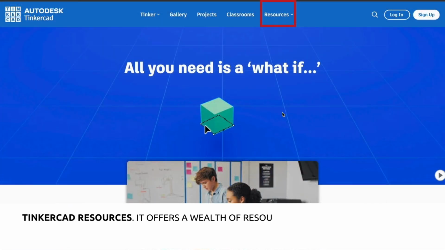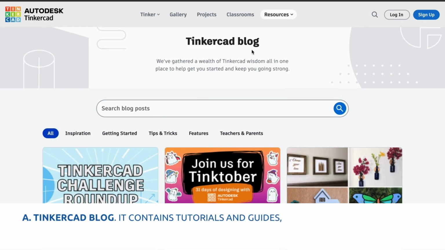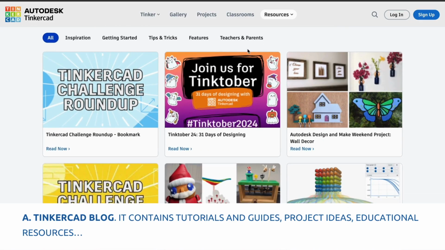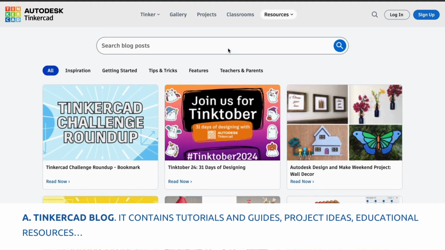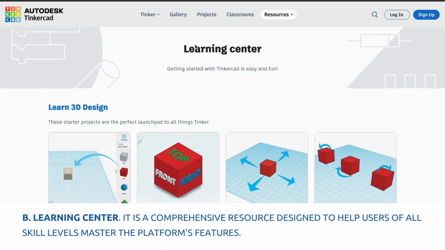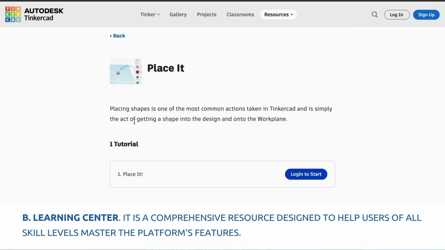You'll also find a resources section, full of materials to learn how to use all of TinkerCAD's tools. Here you can access the TinkerCAD blog, which offers relevant updates and news. If you're new to the program, the Learning Center is ideal for you, as it has hands-on exercises that teach you everything from the basics to the advanced features of the program.